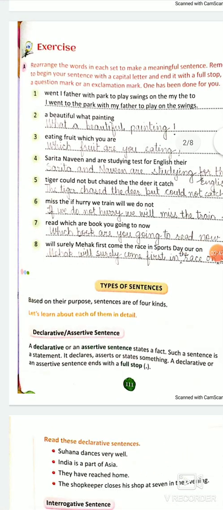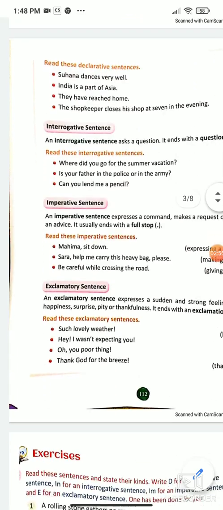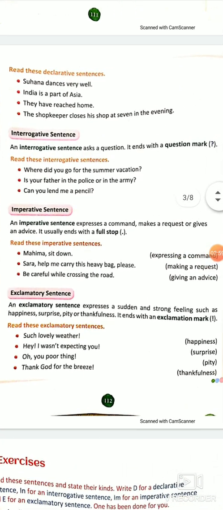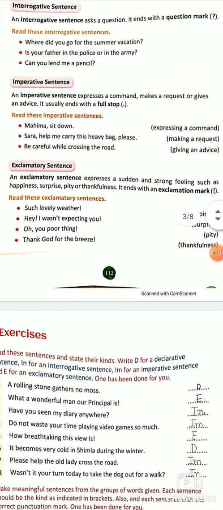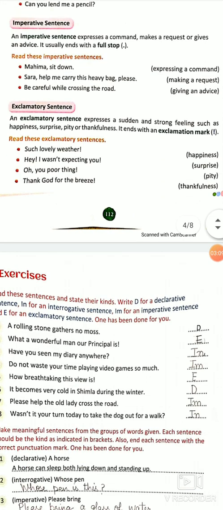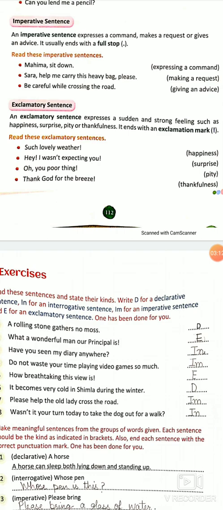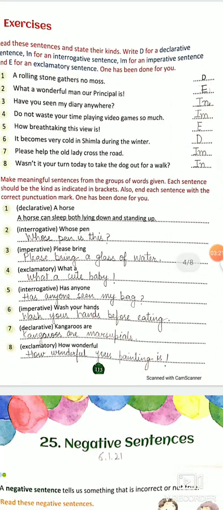So when we rearrange the words in order to make a sentence, right, they can be in four forms. Like I told you, it can be an assertive sentence. See, it is here declarative or assertive sentences. We have interrogative sentences. They ask a question and they end with a question mark. Then we have imperative sentences. They express command, request, advice, or order. Exclamatory sentences express our sudden emotions and they end with an exclamation mark. We have the following exercise for these.